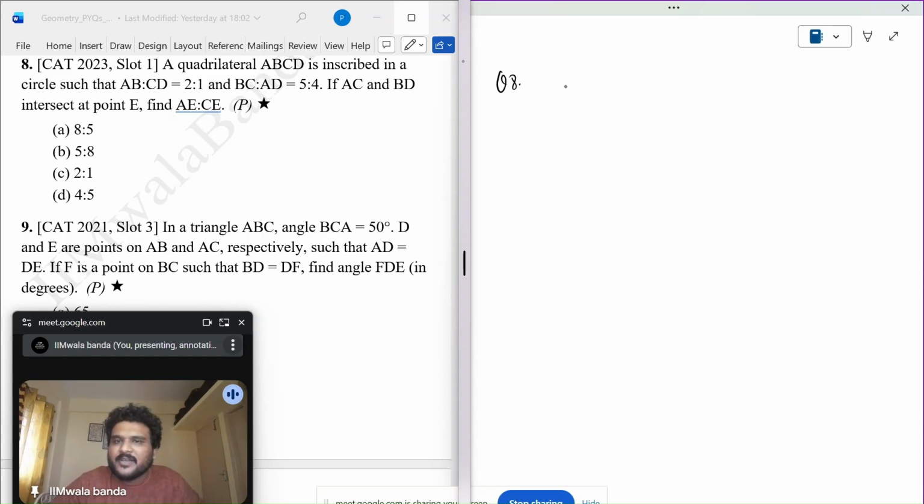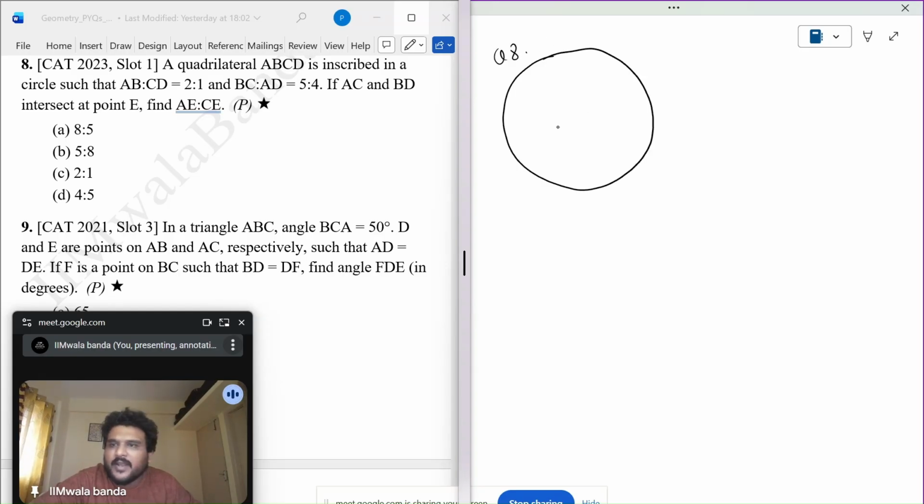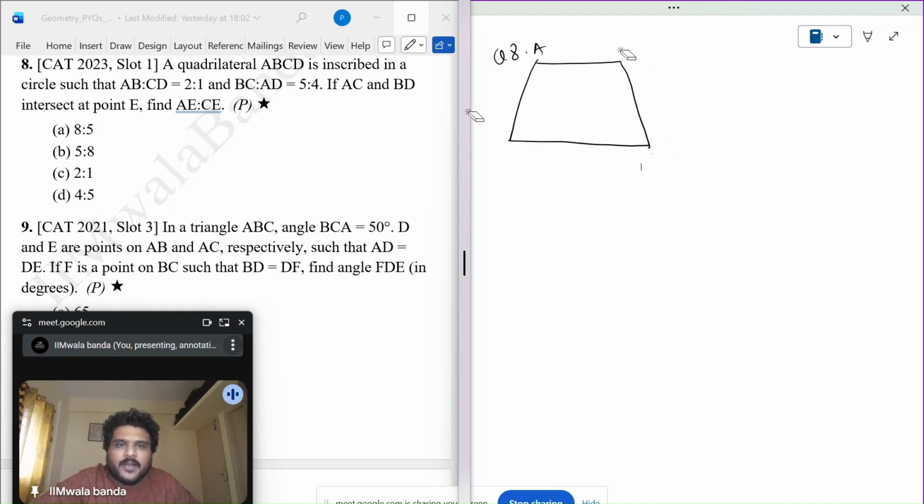A quadrilateral ABCD is inscribed in a circle such that, question number 8, let's say there's a quadrilateral ABCD such that AB is to CD is 2 is to 1. AB is bigger, right?